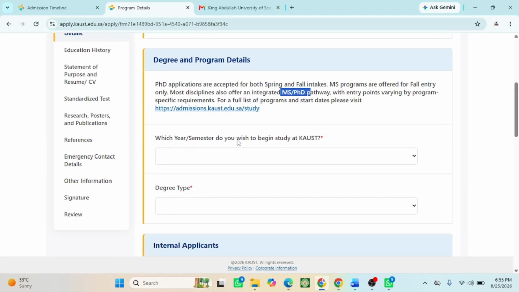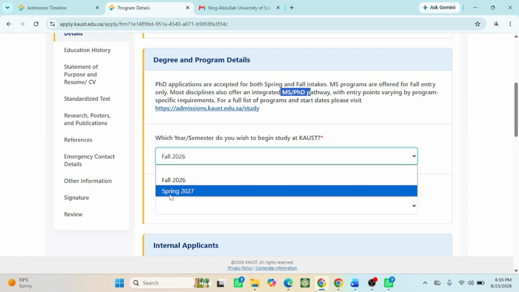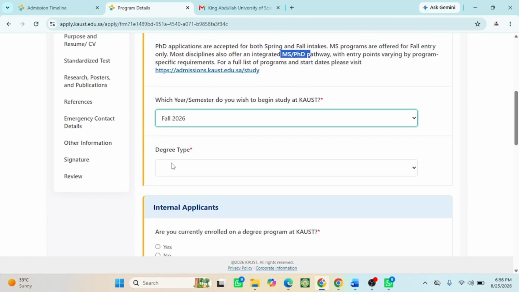Which year and semester do you wish to begin your studies at KAUST? I will say fall 2026 or 27. Fall 2026, I think, is January 2027, so I'll click on this, while spring 2027 is, I think, September 2027. So I will go with this.